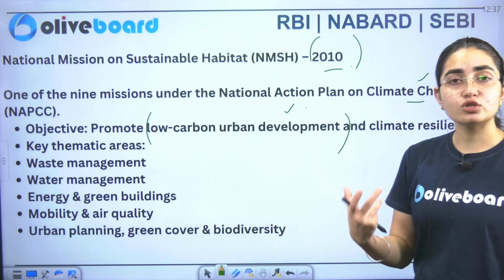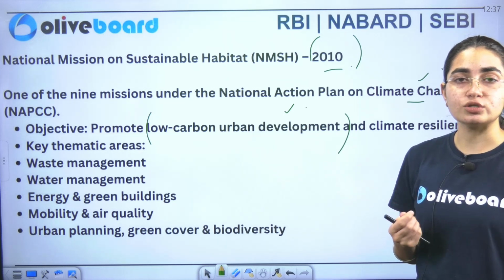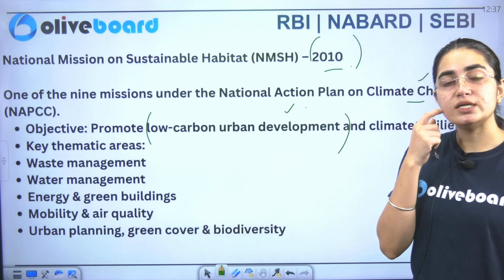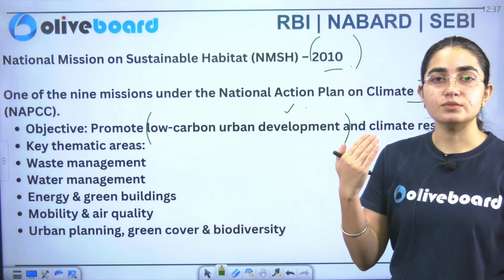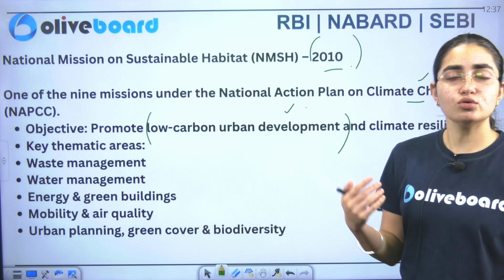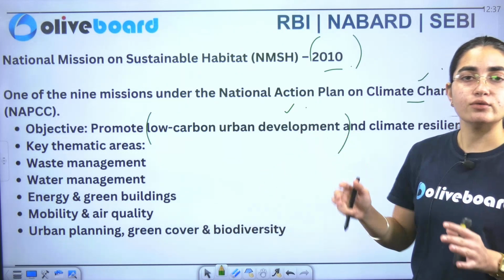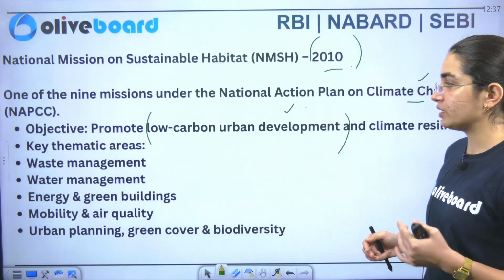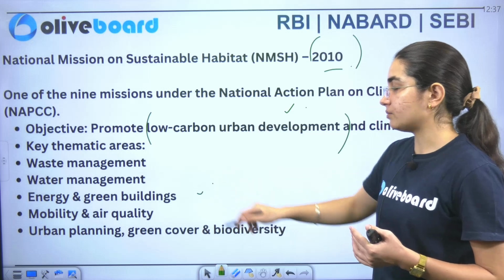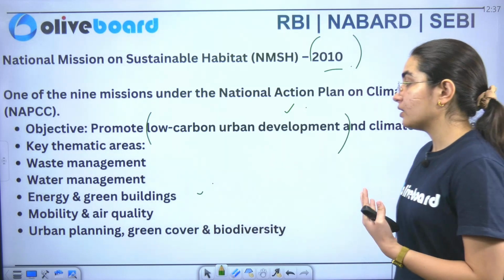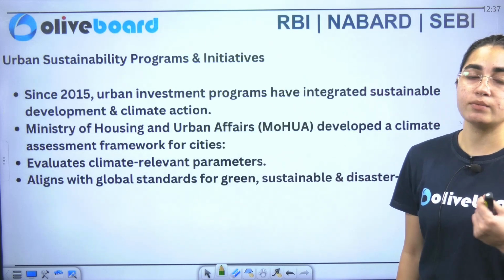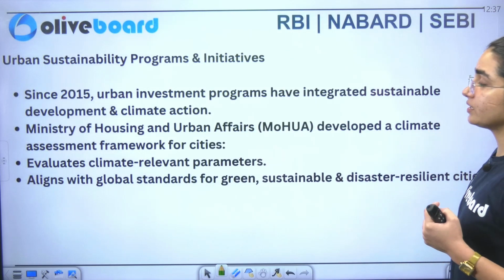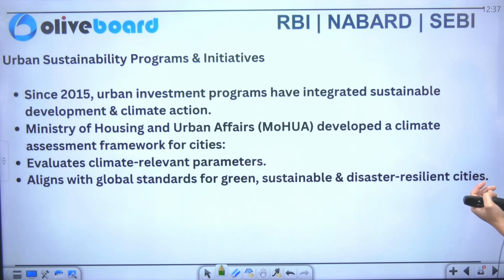Now the government has also said that the Surya Ghar mission is one of those schemes where the government is saying to start the adoption of solar panels, so that we can shift ourselves to renewable energy. Water management is another objective here, or you can say thematic area. Energy and green building, mobility and air quality, urban planning, green cover as well as biodiversity are also part of the plans under it. Now we'll see that since 2015, urban investment programs have integrated with sustainable development.